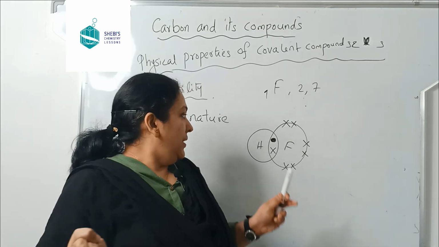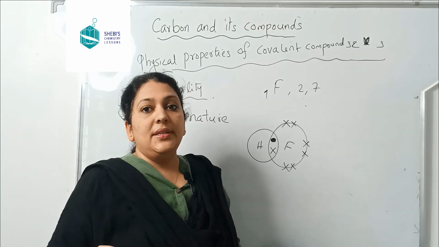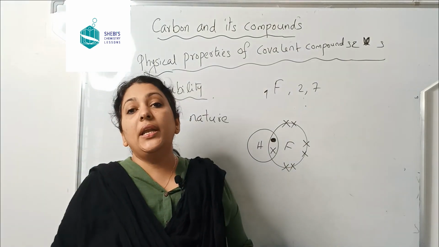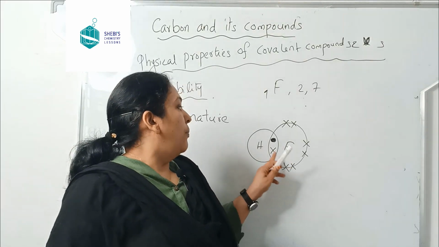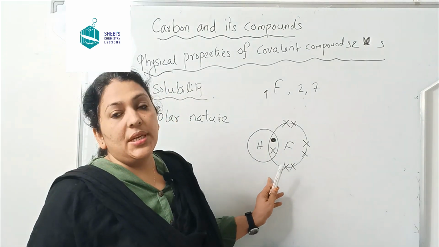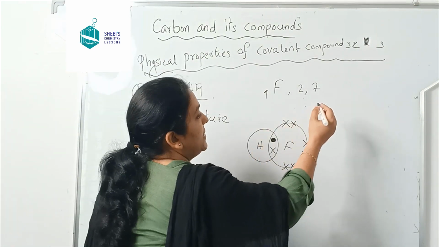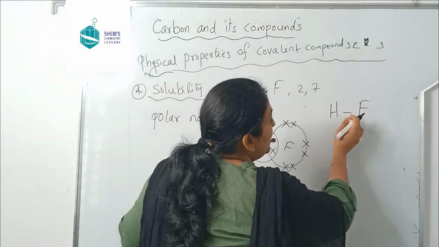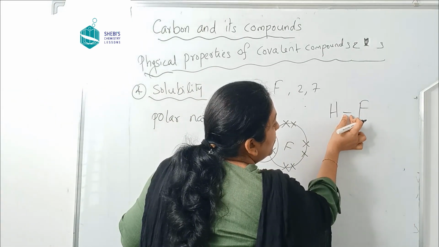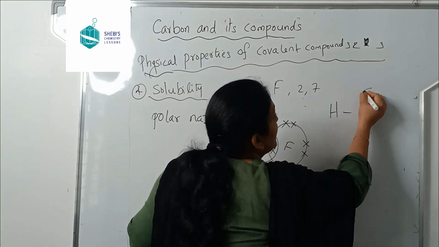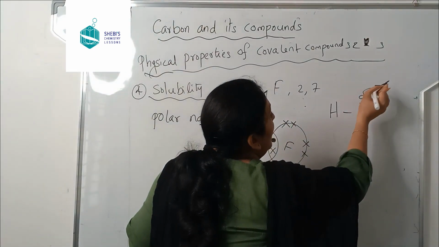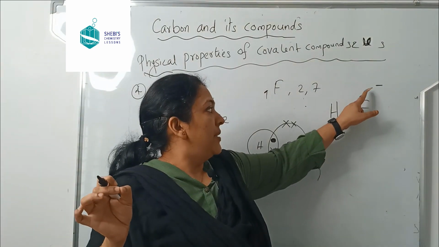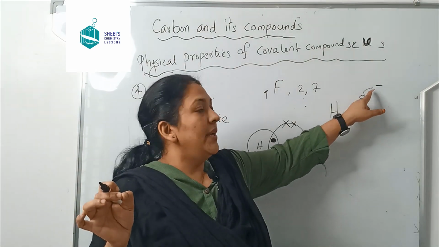So here what will happen? Even though they are shared, the electronegativity of fluorine is more compared to hydrogen. Therefore, there is a tendency for fluorine to attract this pair of electrons towards it. As a result, this will make a small negative charge, indicated as delta negative.